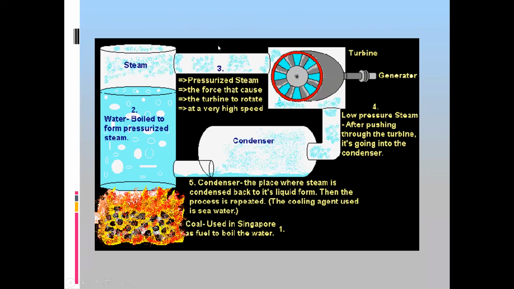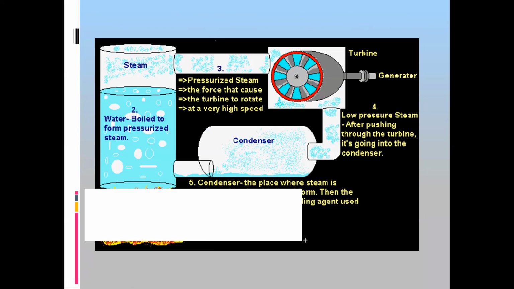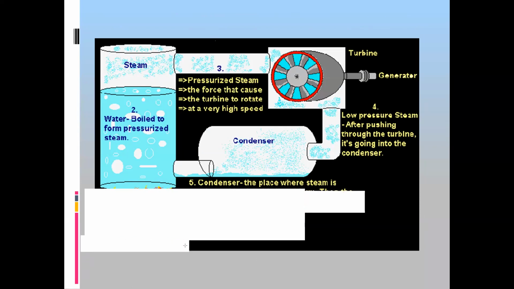So the only difference you see here between the nuclear power station and chemical power station is the fuel which we use.